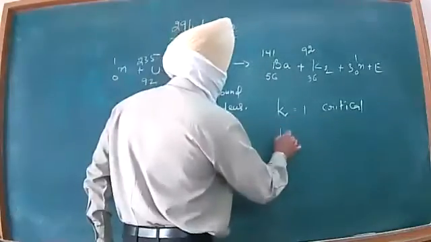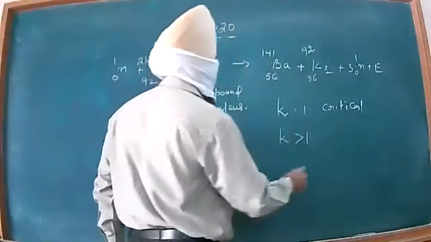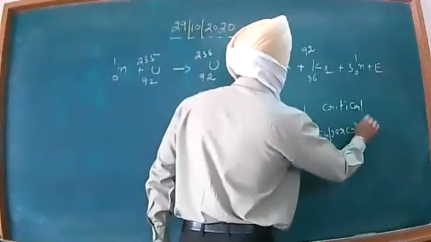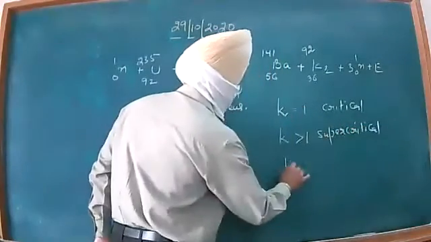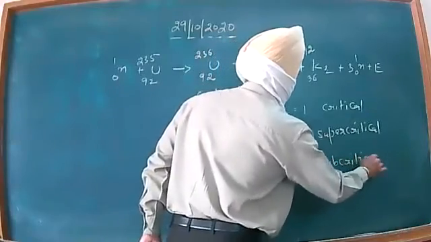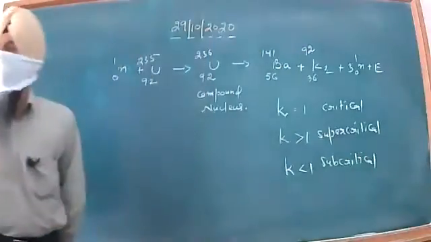And dear all, if k happens to be greater than 1 this is super critical, and if k is less than 1 then it is sub critical. बेटे, ये चीजें हमने लास्ट टाइम डिस्कस की थी।